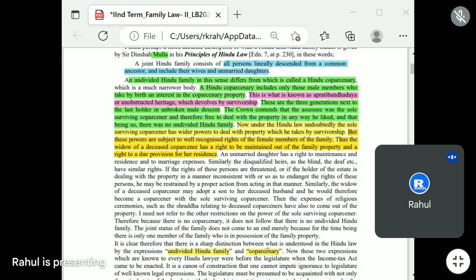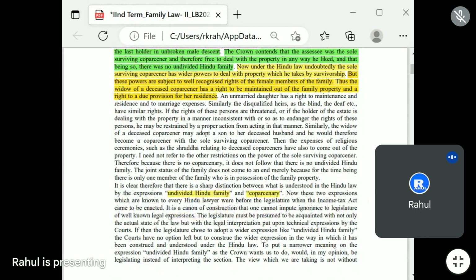Now, these two expressions, which are known to every Hindu lawyer, were before the legislature when the Income Tax Act came to be enacted. It is a canon of construction that one cannot impute to the legislature ignorance of a well-known legal expression.